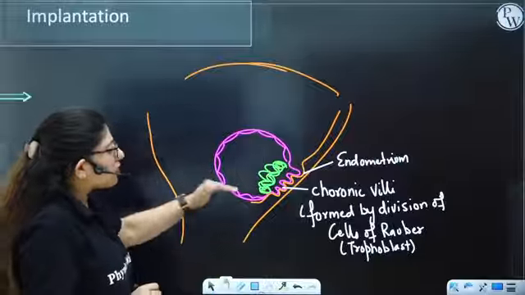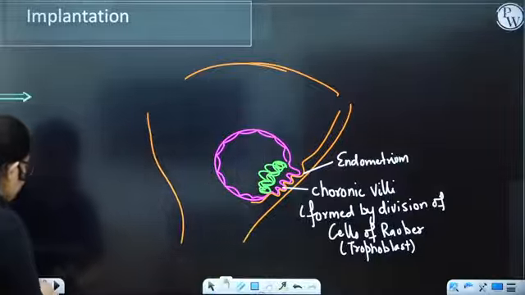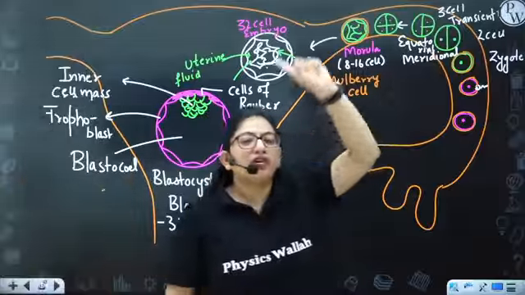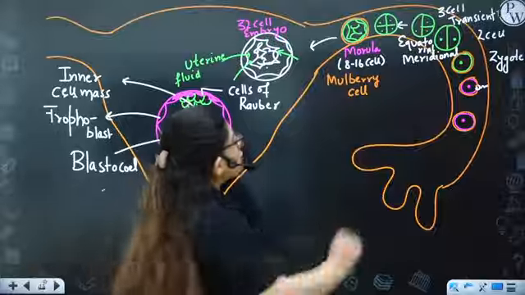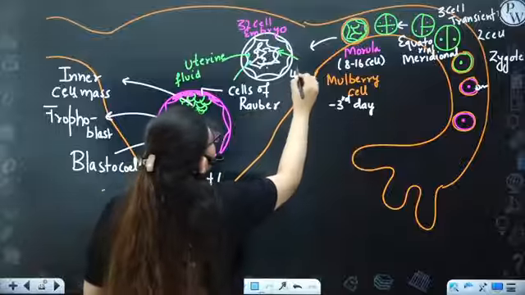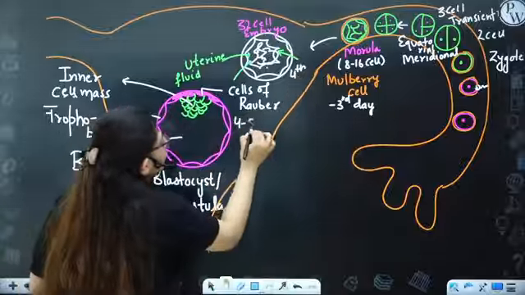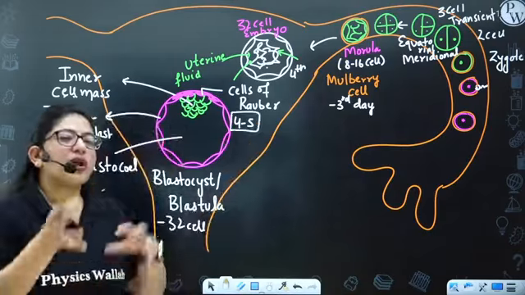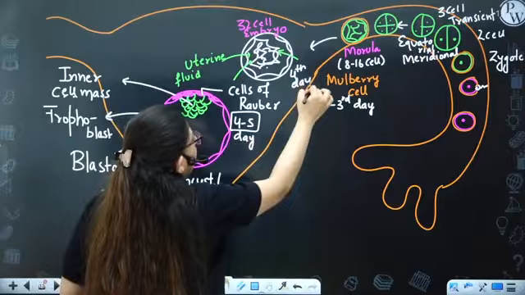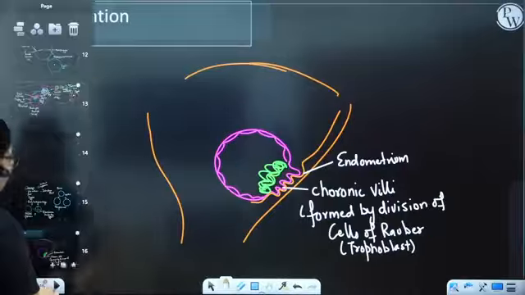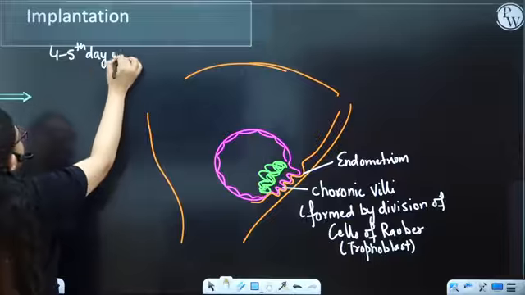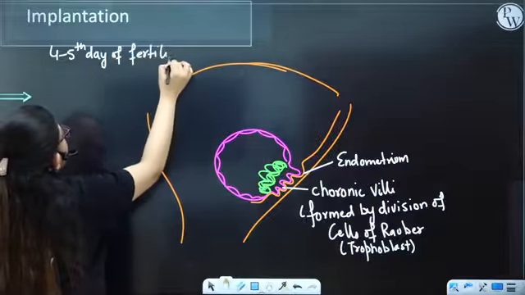Okay guys, so on which day does this happen? I have told you the zygote will start division after 24 hours of its formation. So morula is formed around the third day. At the fourth day, this is formed. So around the fourth to fifth day, the blastocyst has been formed, and as soon as the blastocyst is formed, it will undergo implantation. So implantation will take place around the fourth to fifth day of fertilization.